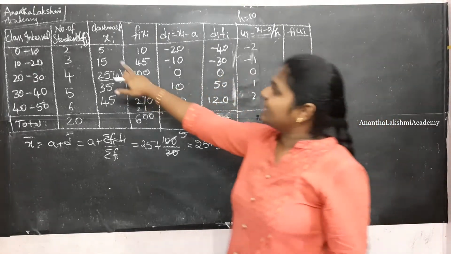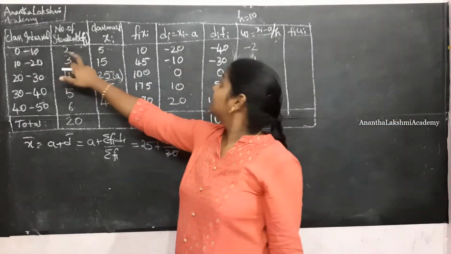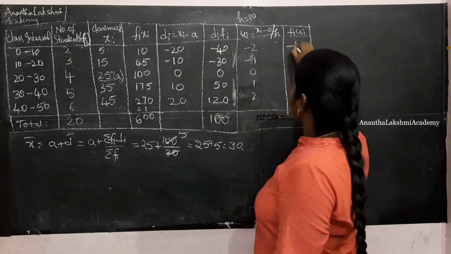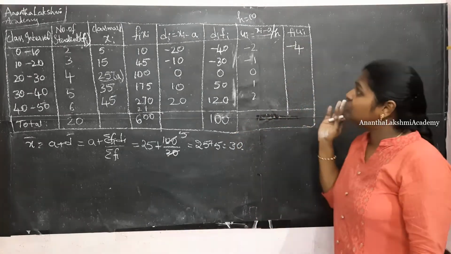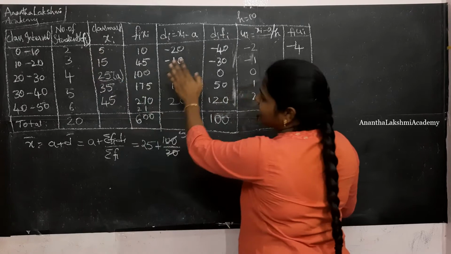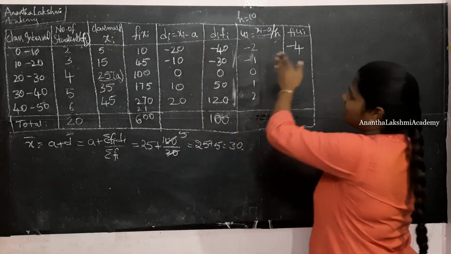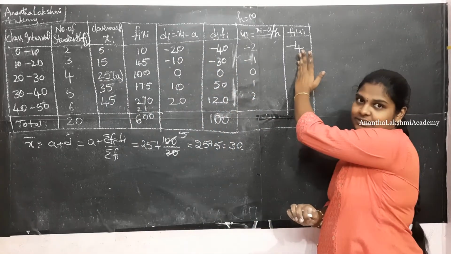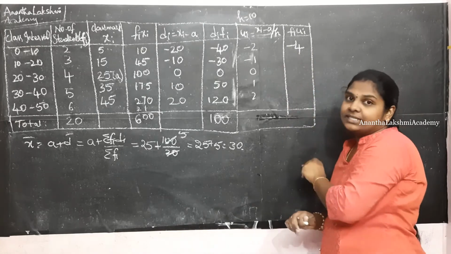fi ui. Here we have 2 into -2, which is -4. See, the calculation was in 2 digits, later it was in plus and minus, and now it has come to a single digit, isn't it? See how simple it is becoming.